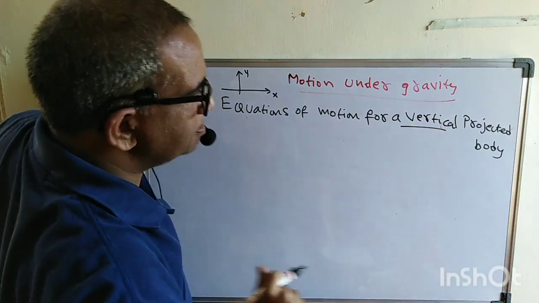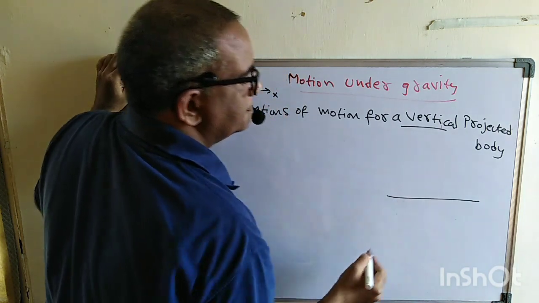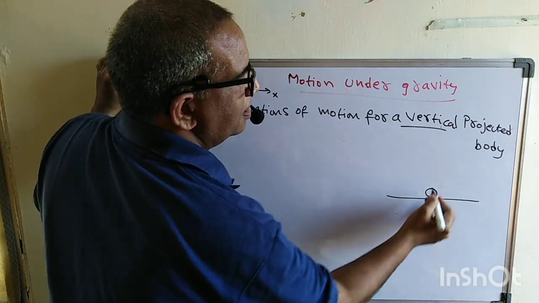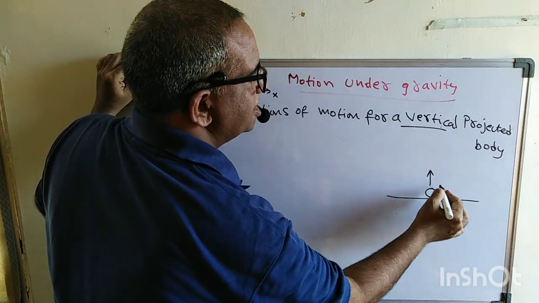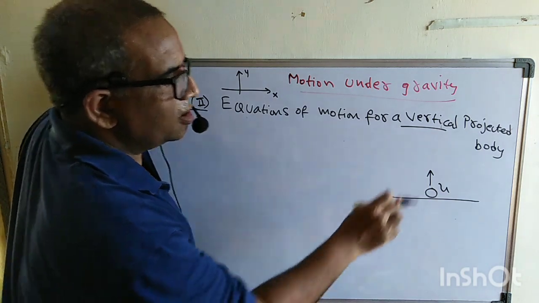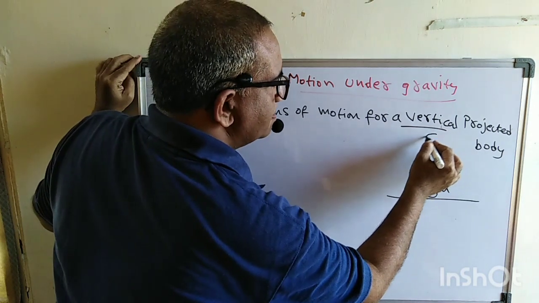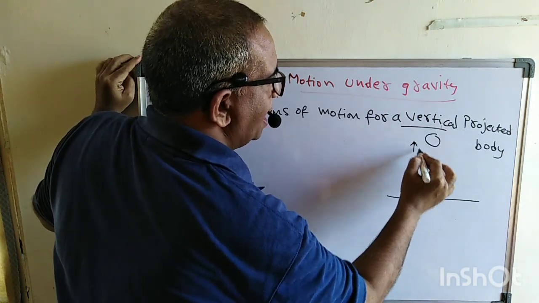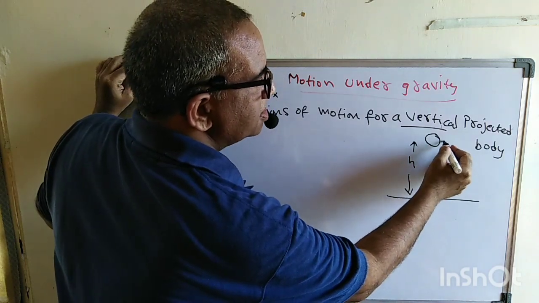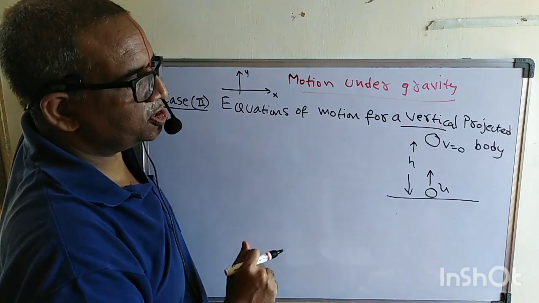Are you following what I am saying here? So when a vertically projected body is taken, observe carefully. This is a vertically projected body. Let us say I started from here. Now I am throwing it with an initial velocity u. In the last case u was 0, but now u is not equal to 0. And it has reached a certain height here. Let us say the height reached is h. By the time it reaches maximum height, what happens? The velocity is 0. The velocity is taken as 0 there.